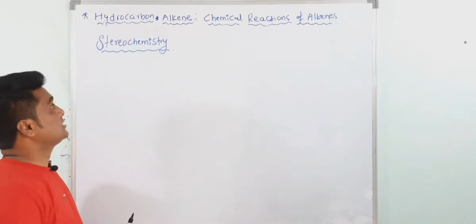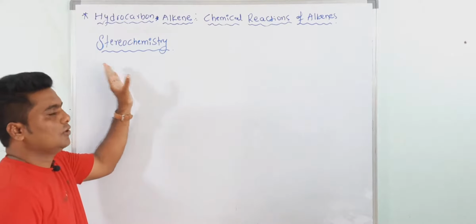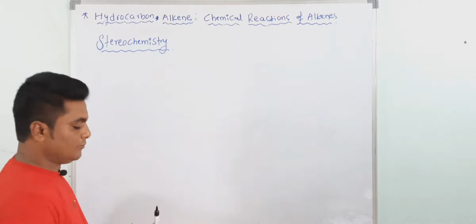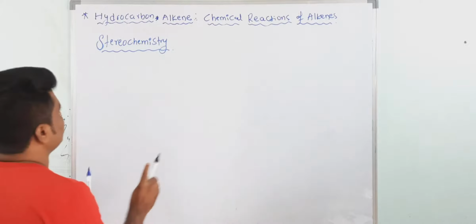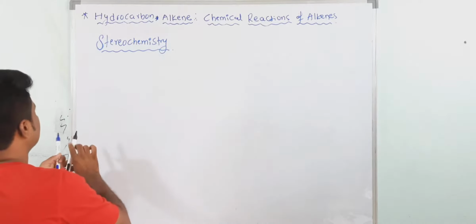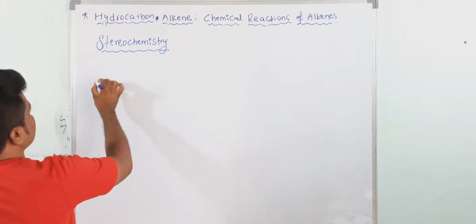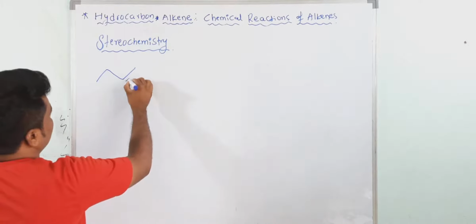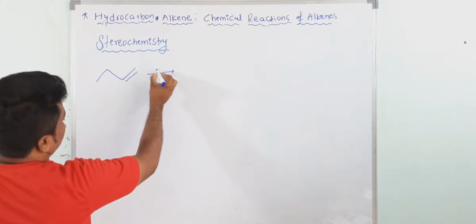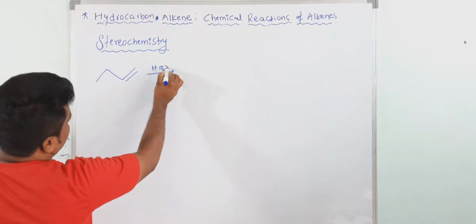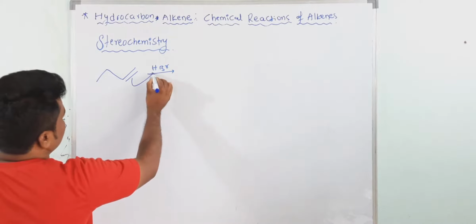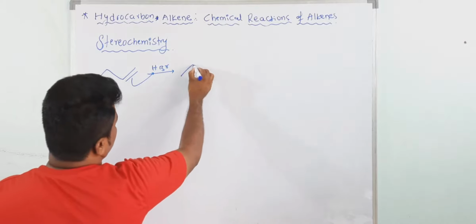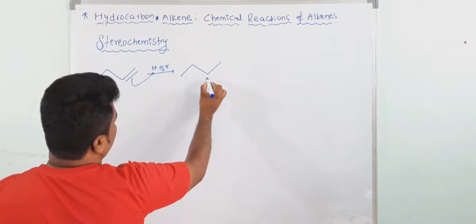Okay, now see, we will discuss the stereochemistry of electrophilic addition to alkene. So what is the stereochemistry? See, I am taking one example. This is one compound here. If I add HBr, first what happened? Carbocation will form.